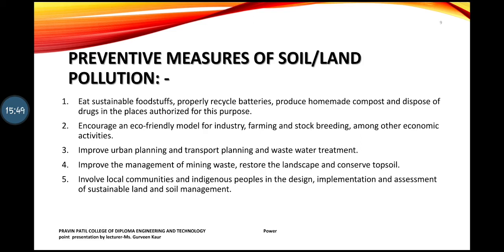Then involve local communities and indigenous people in the design, implementation and assessment of sustainable land and soil management. We have already studied that many committees have been established for controlling the degradation of the land. So expertise should handle this type of area, or certain expertise should be provided for the companies and industries.